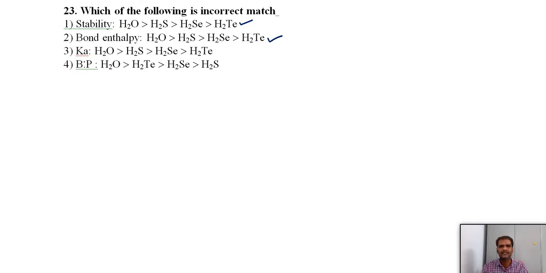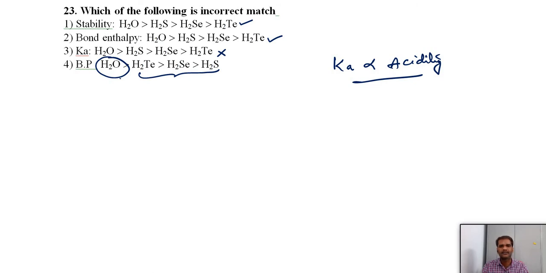So if acidic strength increases, Ka value increases. We know that the acid dissociation constant is directly proportional to the acidity. So from top to bottom acidity increases, but they gave the reverse order. This is not a correct match. Boiling point: again, boiling point increases from top to bottom, but there is an exception with water. Water has a higher boiling point compared to the other hydrides. This is also correct. The only incorrect match is the third.